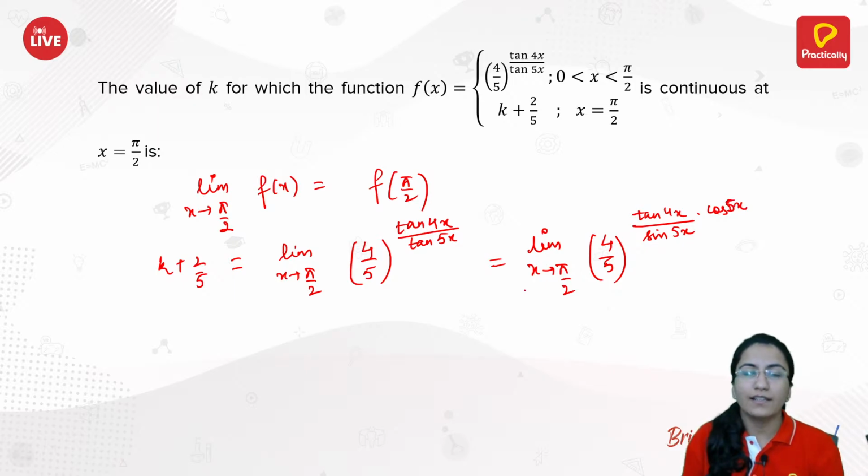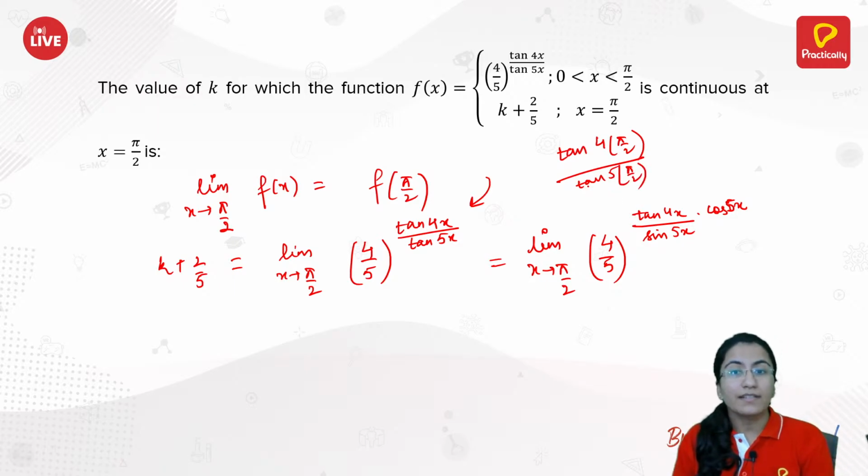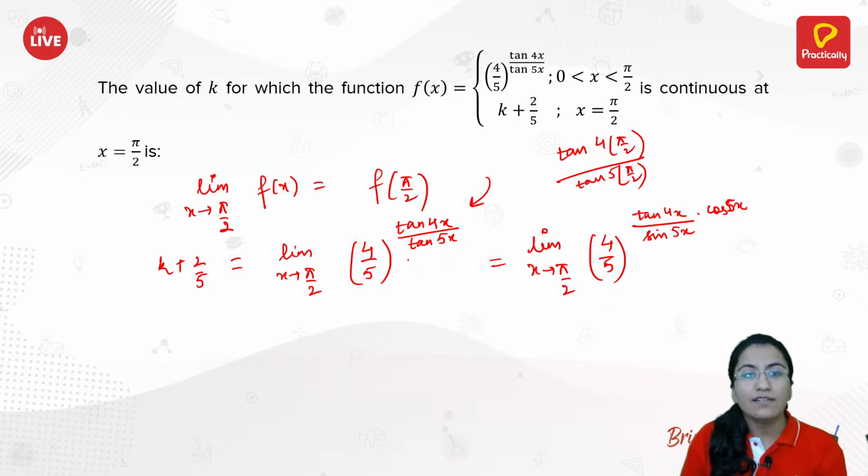Why have we written it like this? If you put the value of x as pi by 2 directly, you would have tan of 4 into pi by 2 divided by tan of 5 into pi by 2. Tan of 5 into pi by 2 is same as tan of pi by 2, which is not defined. So just to eliminate that, we changed this tan of 5x as sine of 5x into cos of 5x.